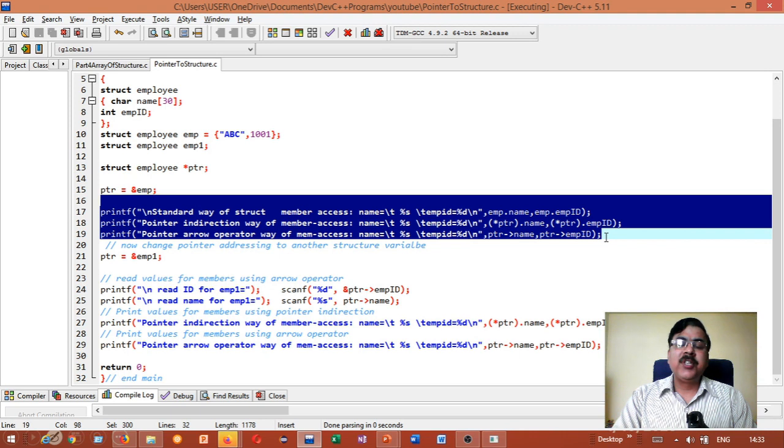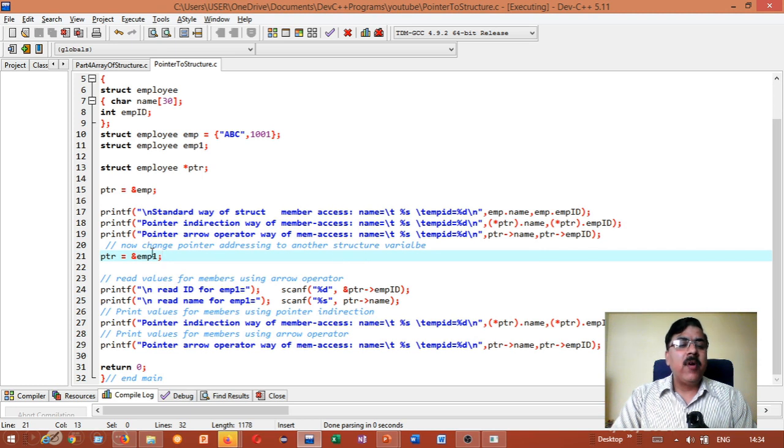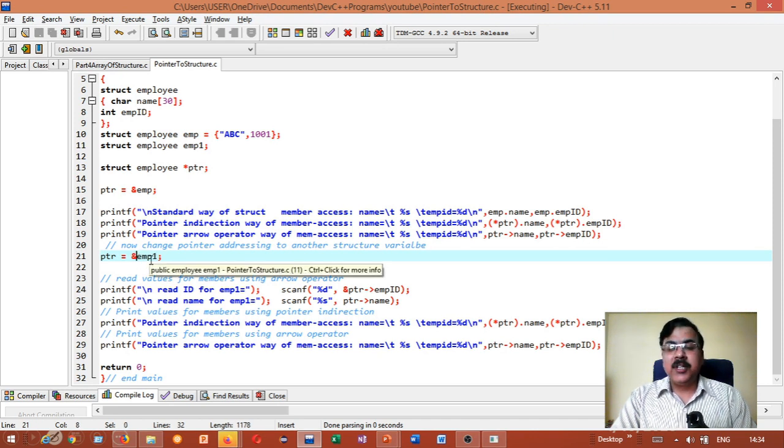At the time of compilation we will assess it. First come to another part of our program. Now I am trying to fix this PTR with the address of another variable which is currently uninitialized, address of emp1. So before using its pointer, it is our duty to assign some values to our employee 1.